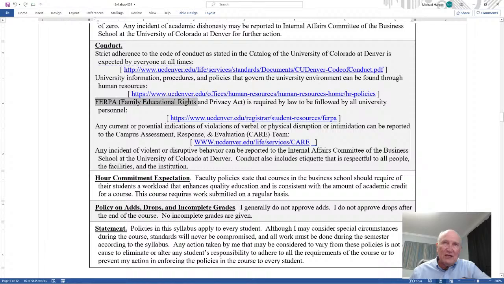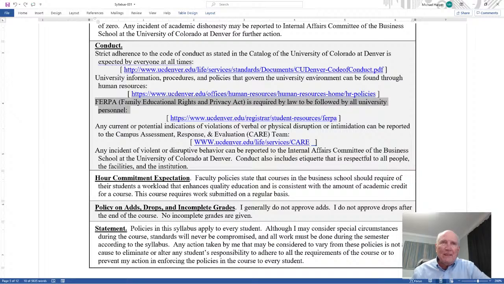FERPA, the Family Educational Rights and Privacy Act, is required by law to be followed by all university personnel, which includes faculty. So I'm not going to be giving your grades to people just because they say, I'm their friend. You can't see their grades. I'm your parent. If you're an adult, I can't see that. I can't give it to an adult. I can't give it to a parent. I can't unless you authorize that. If you authorize it, then you give it to them. I'll give them to you.